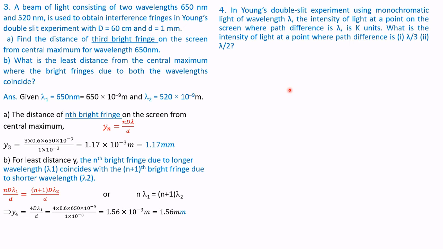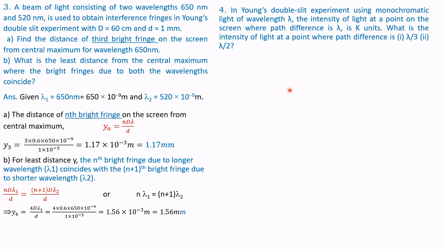The question asked is, what is the intensity of light at a point when the path difference is, condition 1, lambda by 3, and the second, lambda by 2. Therefore, for lambda, the intensity is k. What is the intensity for lambda by 3 and lambda by 2?